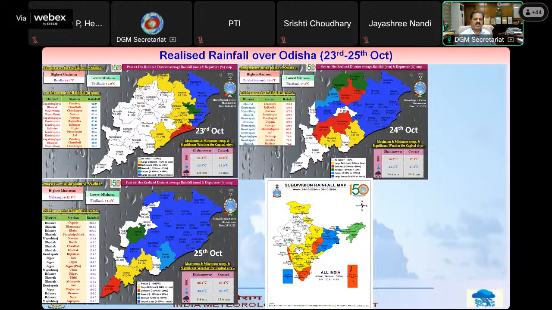So on 23rd to 25th, you can see how the excess rainfall activity occurred during these 3 days. And the right-hand side diagram is the all India rainfall distribution. You find that because of this cyclone, eastern India, especially Odisha, West Bengal, Jharkhand and Bihar, got excess rainfall activity, and northeastern states got normal rainfall activity.